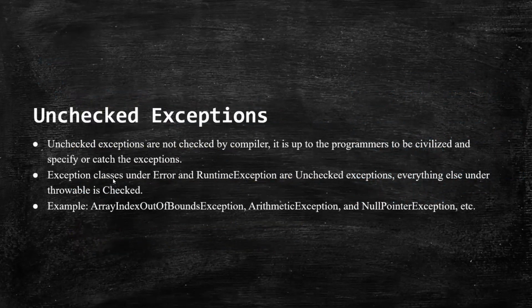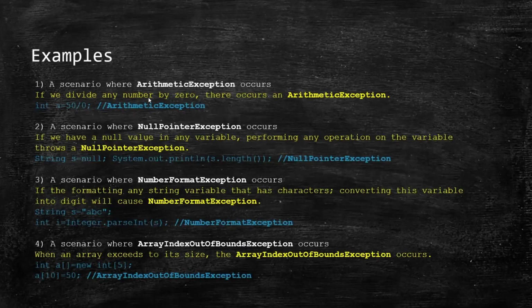Now, unlike the checked, we have unchecked exception over here. The unchecked exceptions are not checked by the compiler. It is up to the programmer to catch these exceptions. So we have examples over here like array index out of bound, arithmetic exception, and so on. So we can see scenarios over here. Arithmetic exception, as you know, occurs when an arithmetic operation gives an unexpected result which the JVM cannot proceed further. For example, 50 divided by 0 or any number divided by 0 is not possible. So it throws an unchecked exception, which is arithmetic exception over here.